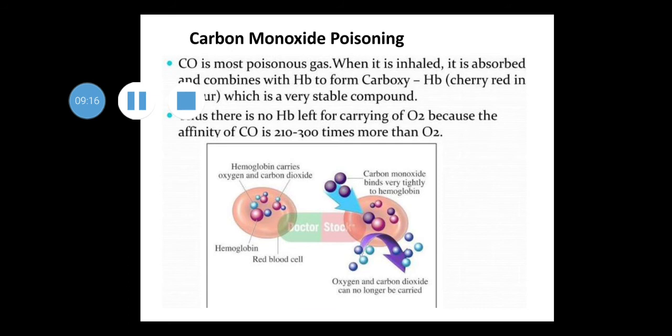Another mechanism is carbon monoxide poisoning. CO, carbon monoxide, is one of the most poisonous gases. When it is inhaled, it combines with hemoglobin to form carboxyhemoglobin. It shows a cherry red color in blood, which is a very stable compound. The affinity of carbon monoxide is about 210 to 300 times more than oxygen for carrying the oxygen molecule.